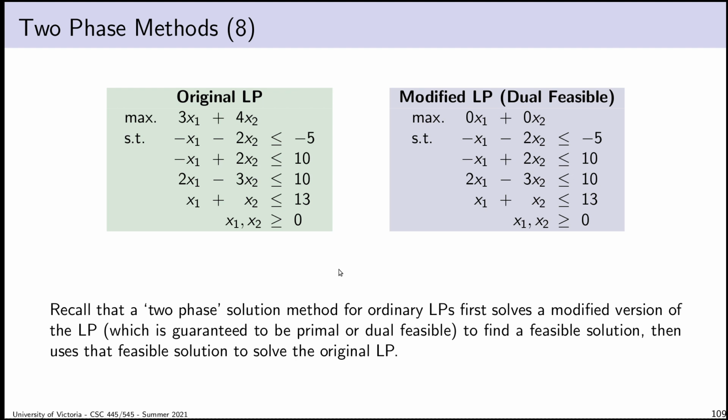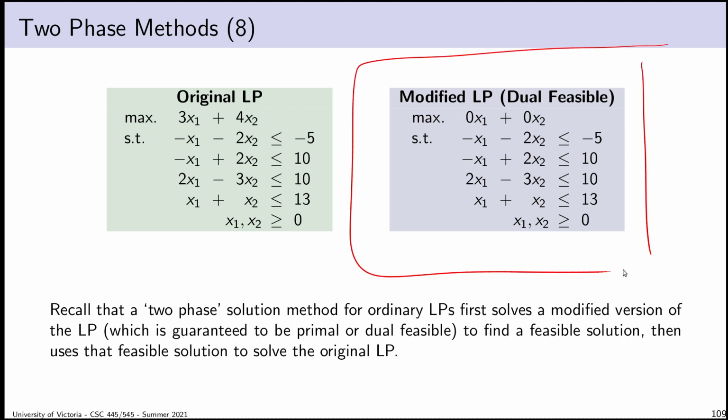Well, one thing is, by changing all of the objective coefficients to 0, the LP is now dual feasible. If I construct a dual dictionary for this, I will notice that it is dual feasible. In fact, it'll be degenerate initially, but it will be feasible. So what I could do is construct the dictionary for this modified LP, and it'll be dual feasible but not primal feasible. I could run the dual simplex method on it, which will get me to an optimal solution for this LP here.